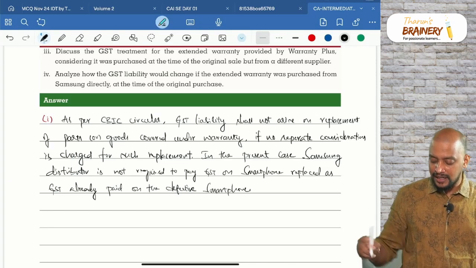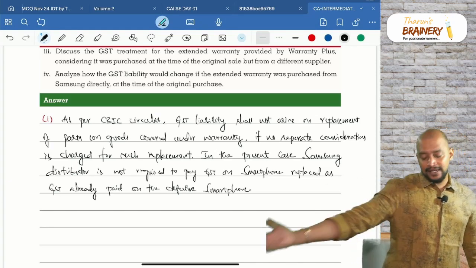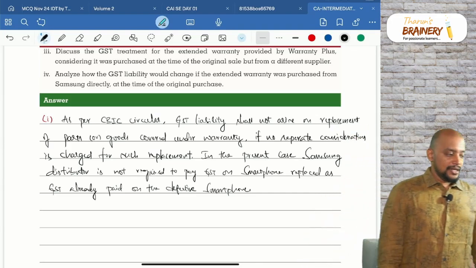Already GST paid. That's why no need to pay GST again. Okay. Next.